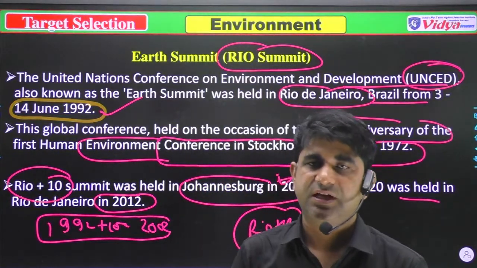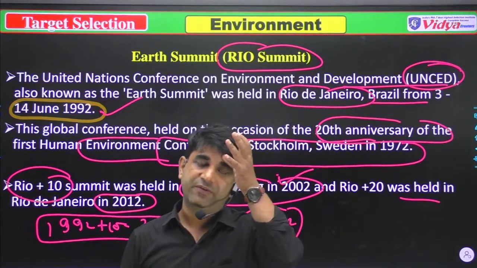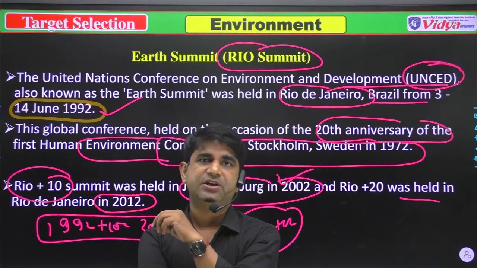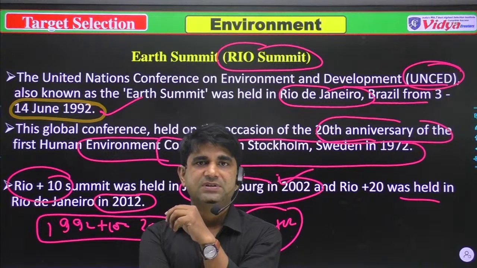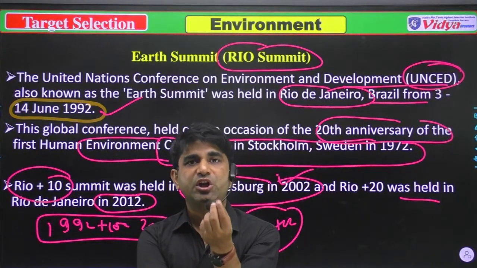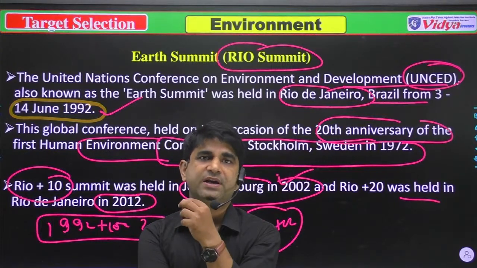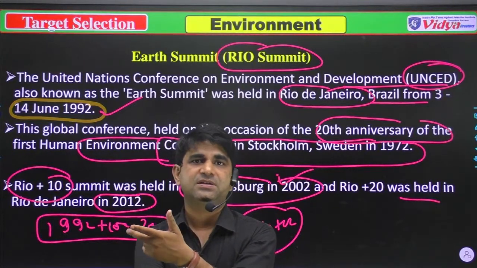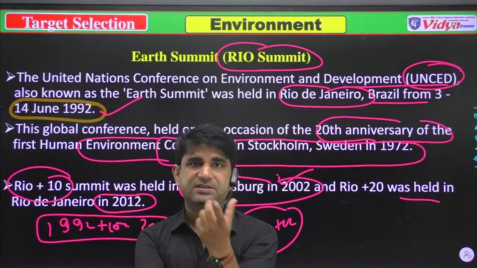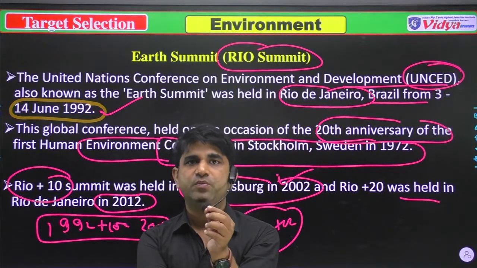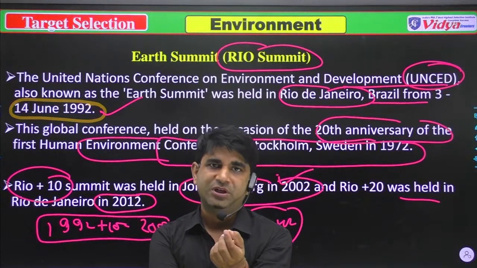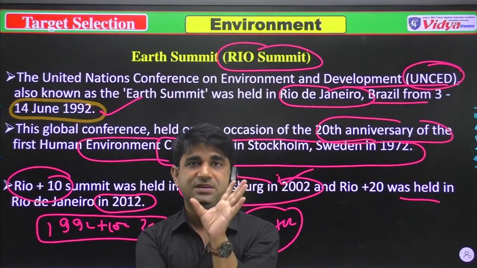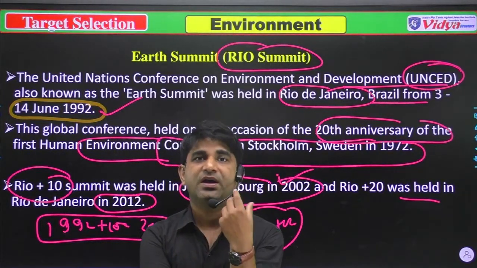You only have to memorize these things. First, the Rio Summit was held in 1992. After 10 years, the Rio plus 10 was organized at Johannesburg, South Africa, in 2002. And Rio plus 20 means 1992 plus 20 is equal to 2012. In 2012, in Rio de Janeiro, the summit happened again. This question was asked many times, that's why I'm repeating these things.